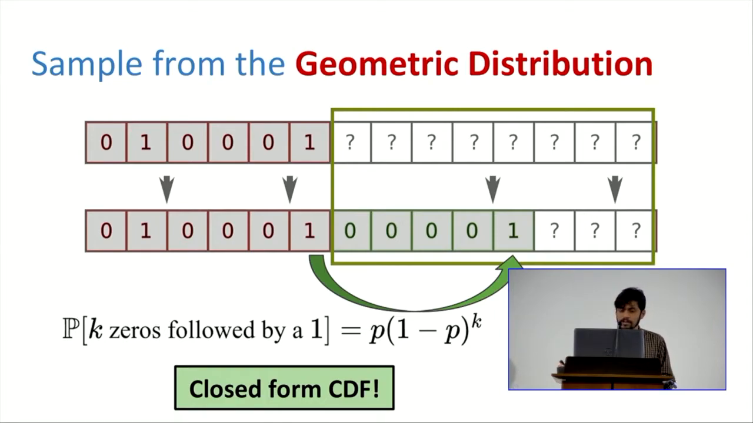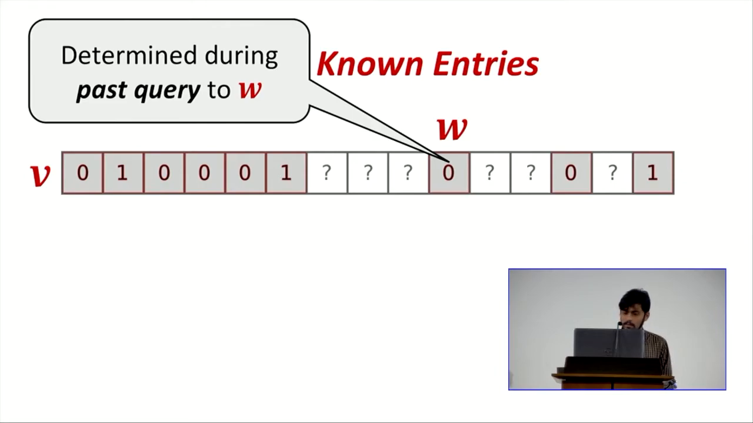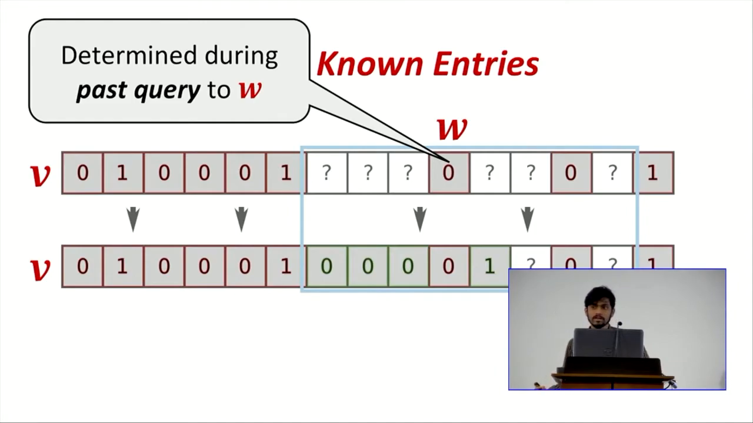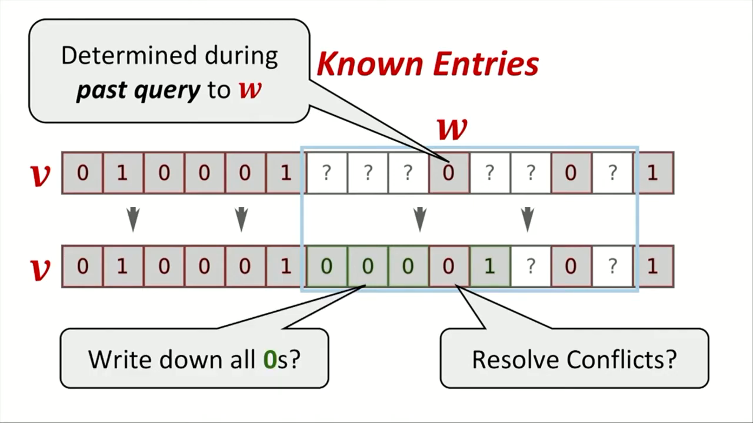This is all great. The problem, though, is that this picture is too idealized. Normally, it will not look like this. It will look more like this, where you have known entries interspersed amongst unknown entries. For example, this 0 could have been determined by a previous query to the vertex W, and because of undirectedness, it showed up in this row. Similarly, if you just go forward and do the skip sampling, you have to figure out how to resolve the conflicts, because there might be conflicts between the old entries and the new ones. And then what do you do with all these zeros that you're writing down, because the whole point of the skip sampling was to avoid writing down all of these zeros and to skip over them? I'll talk about how to resolve both of these.